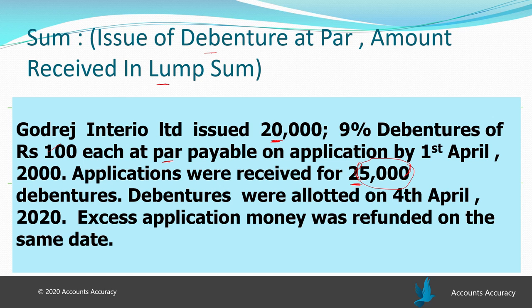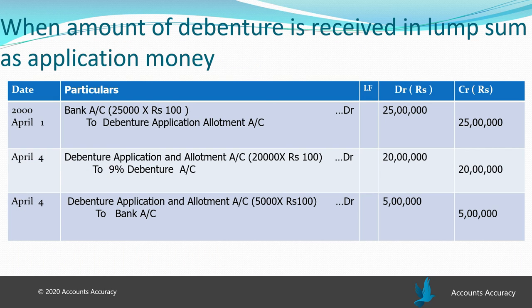So how will the entry be passed? Let's see. Here you see. On 1st April, when the money was received, the entry would be bank account debit to debenture application and allotment account, that is 25 lakh. How? 25,000 debentures amounting rupees 100 were received. So 25,000 into 100, it will be 25 lakh. Bank account will be debited with 25 lakh and debenture application account will be credited with 25 lakh.